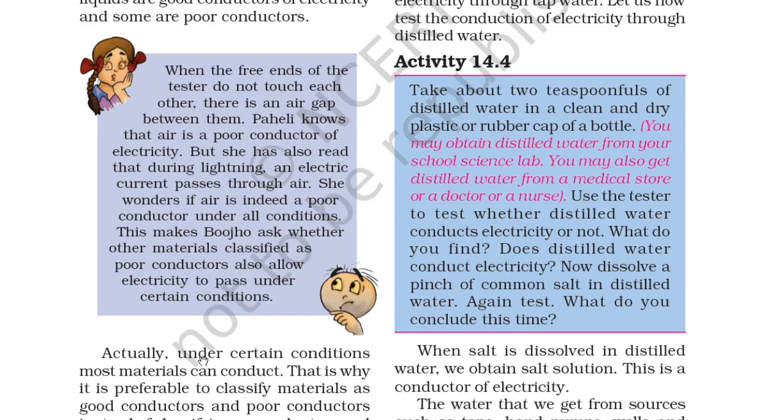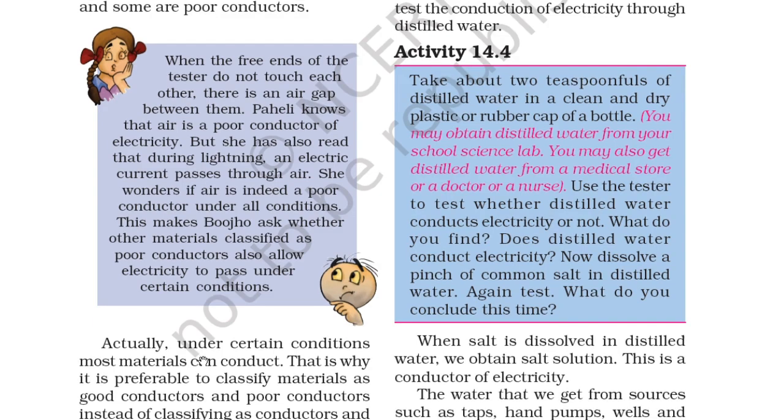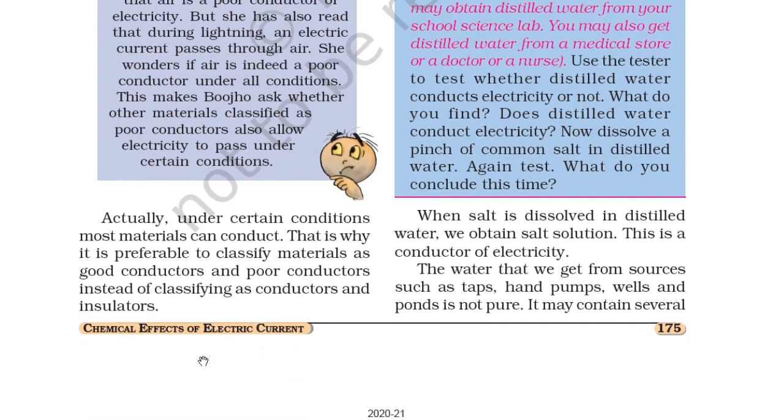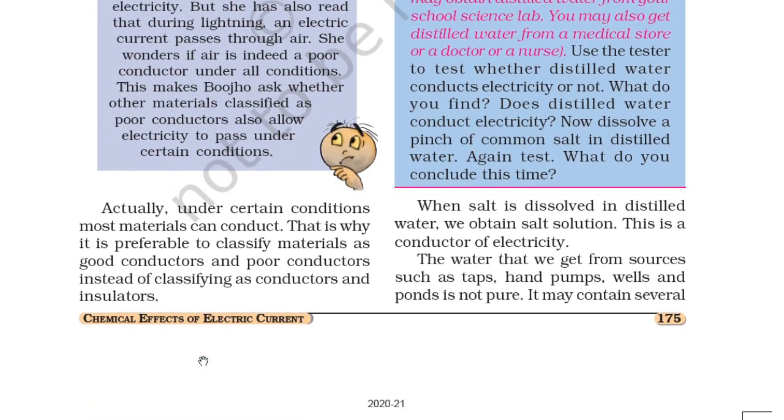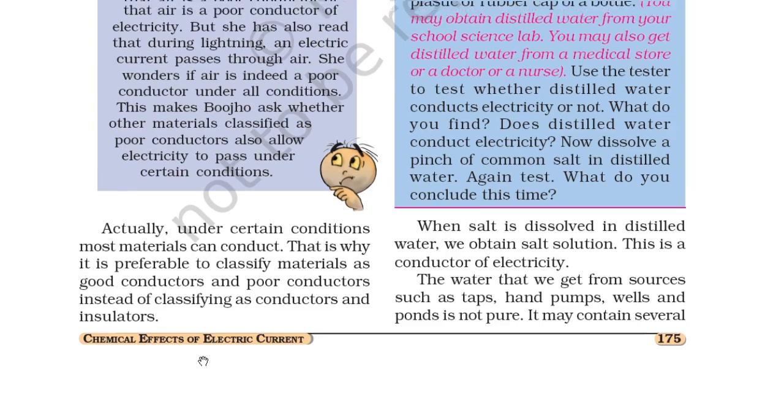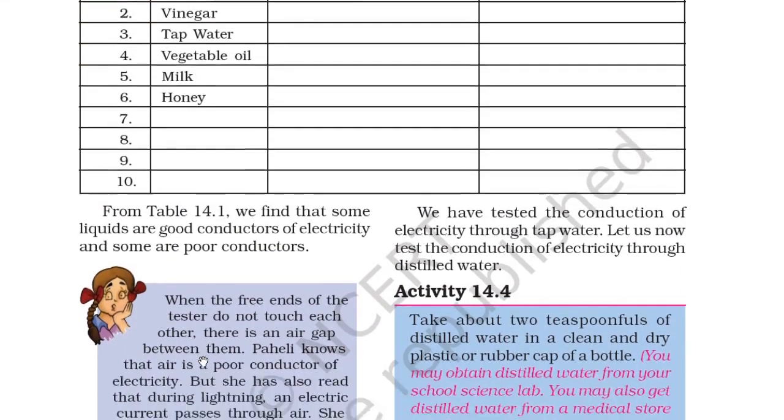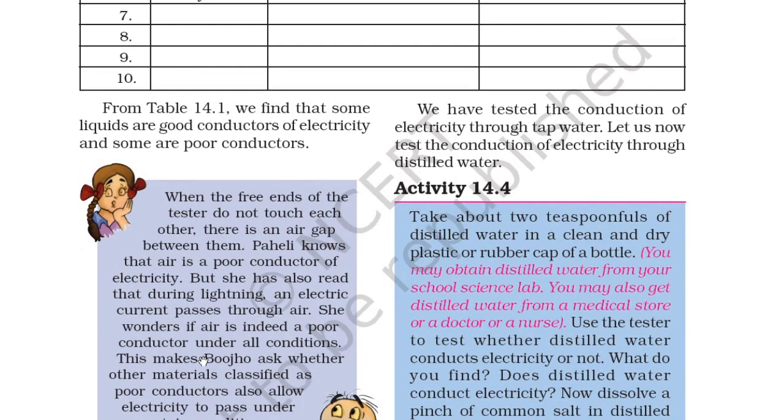She wonders if air is indeed a poor conductor under all conditions. This makes Bojo ask whether other materials classified as poor conductors also allow electricity to pass through them in certain conditions. So actually, under certain conditions, most materials can conduct. That is why it is preferable to classify materials as good conductors and poor conductors instead of classifying them as conductors and insulators. So we have tested the conduction of electricity through tap water.